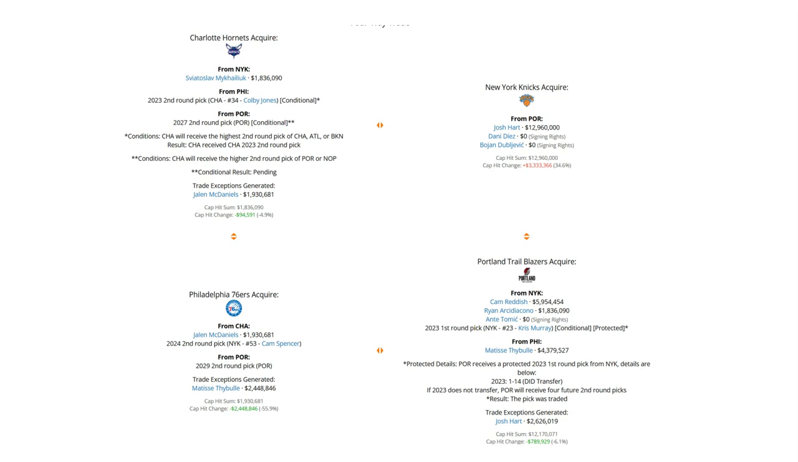There are still some moving parts here, but also a lot of kind of dead ends. For Philadelphia, Jalen McDaniels would leave as a free agent. The second-round pick that they got from Charlotte turned into Cam Spencer, which I mentioned would go to ultimately Memphis in a future trade. They still own the second-round pick in 2029. The Blazers, Cam Reddish, Ryan Arcidiacono, and Ante Tomic never got traded again, so you can end that right there. Matisse Thybulle is still part of the team though, and the first-round pick in 2023 they used to select Chris Murray, who is part of their current rebuild.